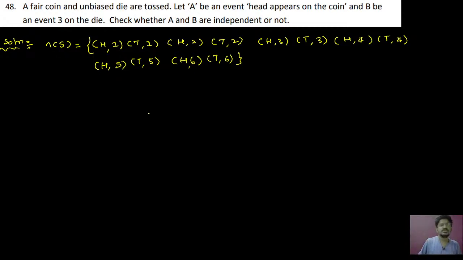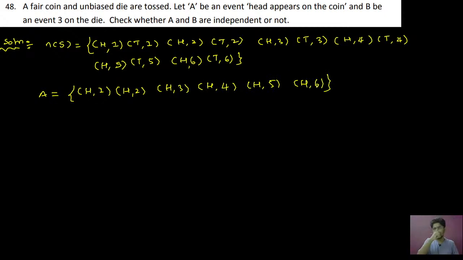Okay. So now, what is event A? Head appears on the coin. So head appears on the coin means we can take only head on the coin. So that will be (H,1), (H,2), (H,3), (H,4), (H,5), (H,6).